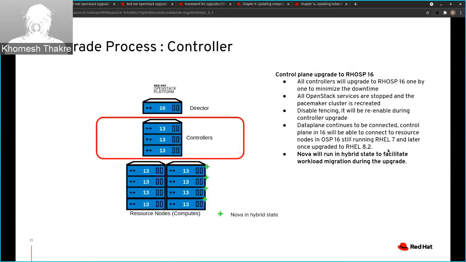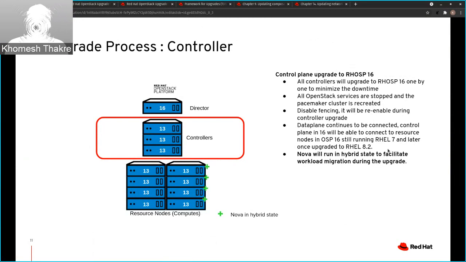The next step is the controllers upgrade process. For the controllers upgrade process, we are going to upgrade them one at a time. Only during the first controller upgrade will we have an API downtime. Once the controller completes, the API downtime will end. During the upgrade of the controller, all the services on that controller will be stopped.